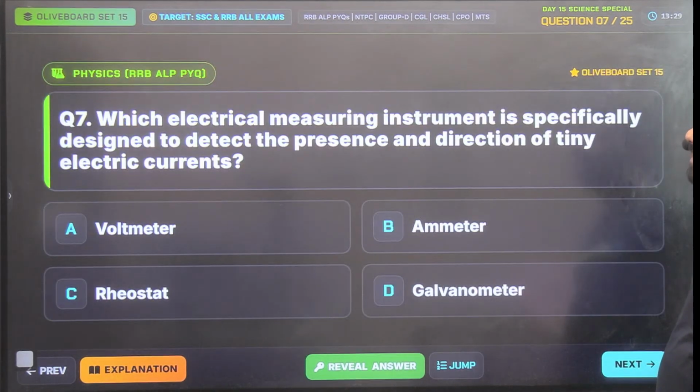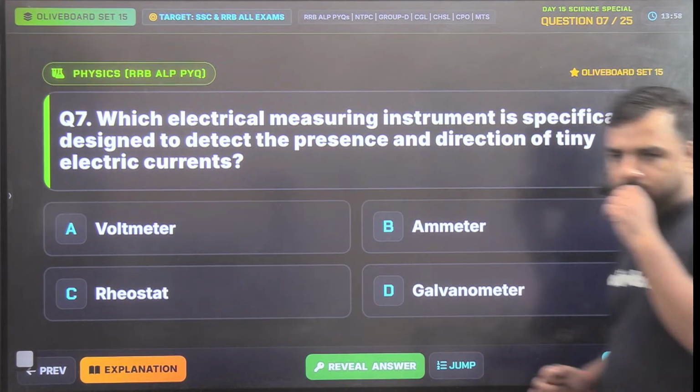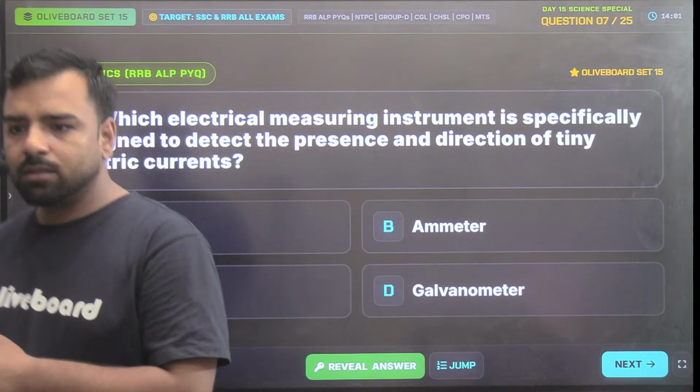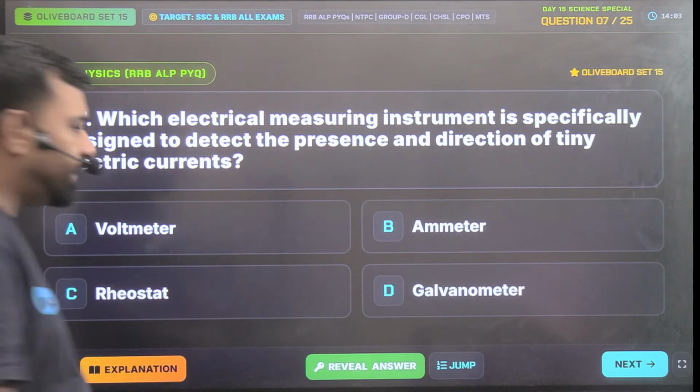Then, which electrical measuring instrument is specifically designed to detect the presence and direction of tiny electric currents? So, will it be voltmeter, ammeter, rheostat, or galvanometer? What should the correct answer be? So, what should be the correct answer? Here you are going with D, that is galvanometer.